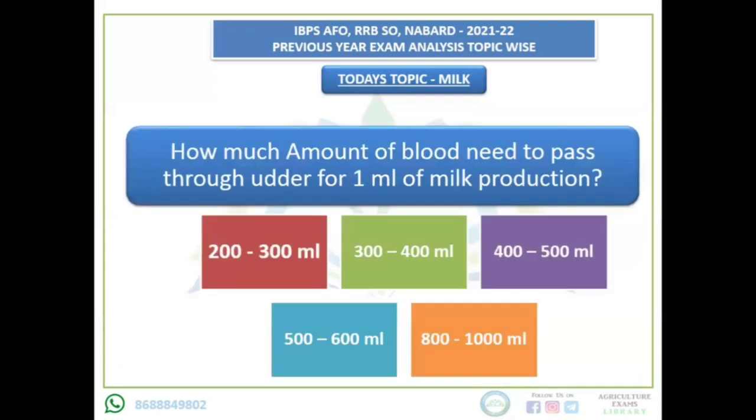How much amount of blood needs to pass through the udder for 1 ml of milk production? Options: 200 to 300 ml, 300 to 400 ml, 400 to 500 ml, 500 to 600 ml, 800 to 1000 ml. You have to answer this in the comment box.